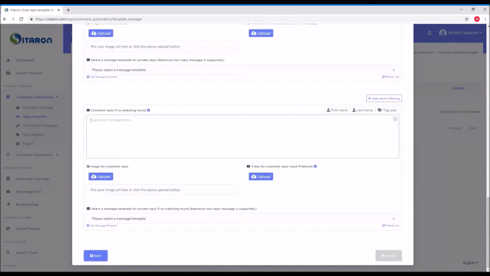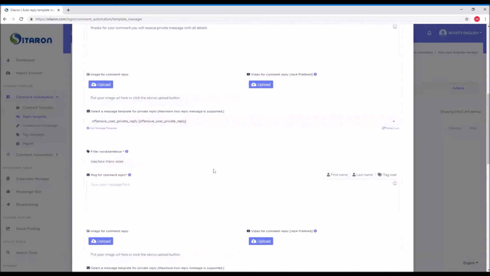But here, after you add all the keywords, if there is no match found for these keywords, you can put here some generic message that will be sent to the user, and it can also be an image or a video. You can also send a private message.